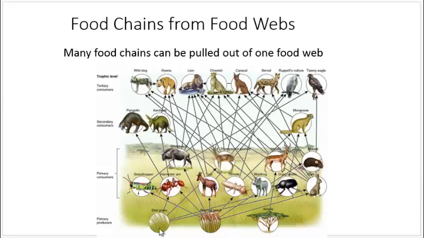Let's start with the left grass, this star grass. And then it looks like it can be consumed. The arrow goes to this harvester ant. And then that looks like that arrow goes to this aardvark. And the aardvark can be consumed by the hyena. So star grass to harvester ant, aardvark to hyena.